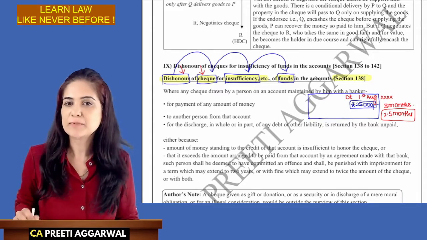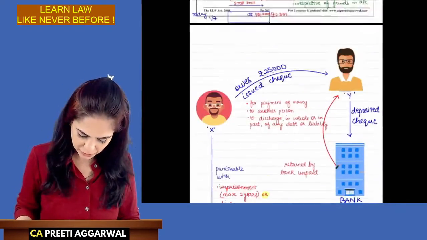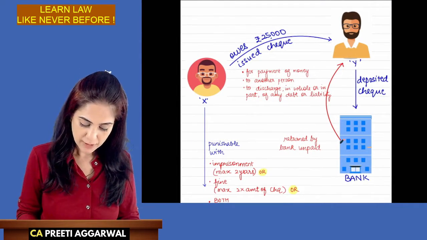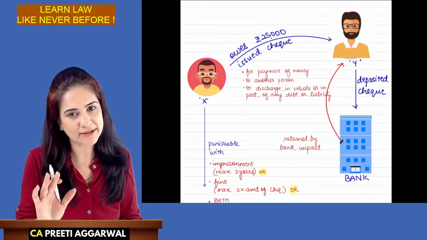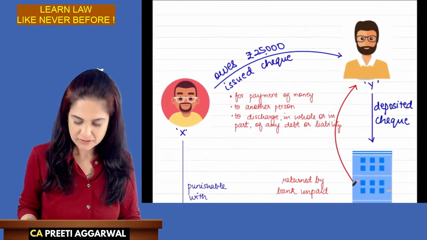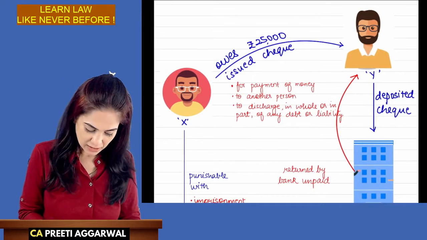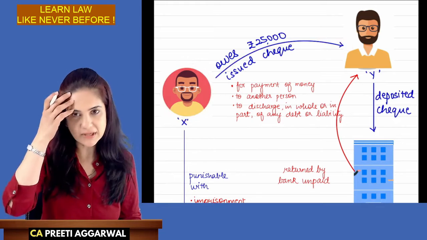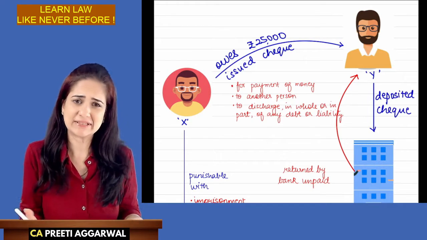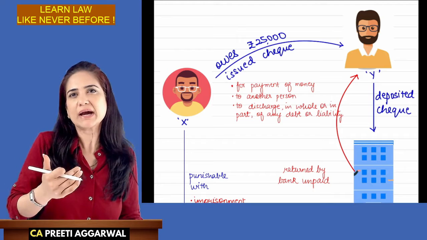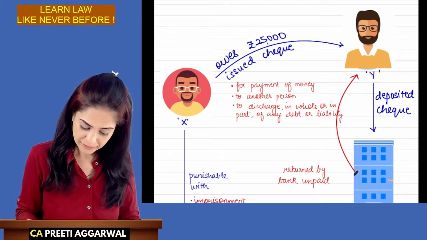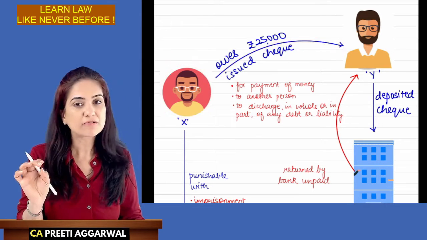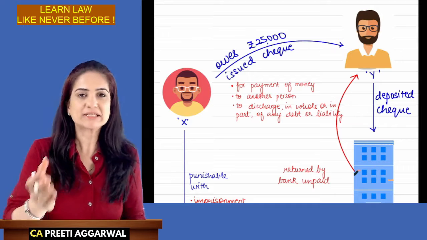Now to simplify the provisions, I have a small diagram for you. I have already drawn this diagram to save time. Now, pay attention. I will give you time to copy, but pay attention. First, understand how to read this chart. Mr. X owes 25,000 rupees to Y. Owes means, let's say he had purchased goods, or maybe he has to repay some loan, etc. So, Mr. X, he owes 25,000 rupees to Y. He issued a check. Now, this is how we understand it.